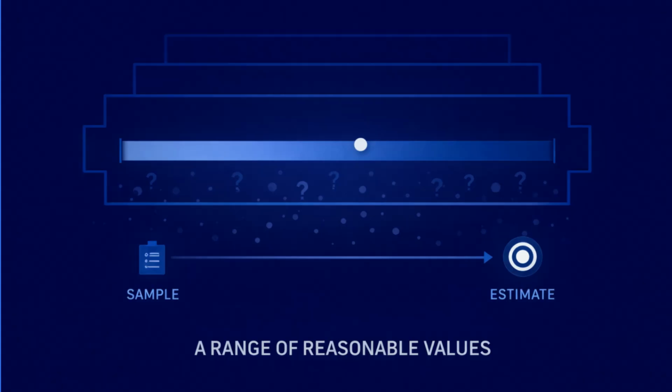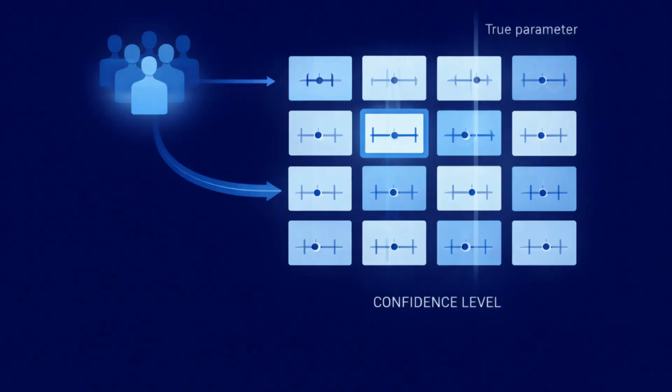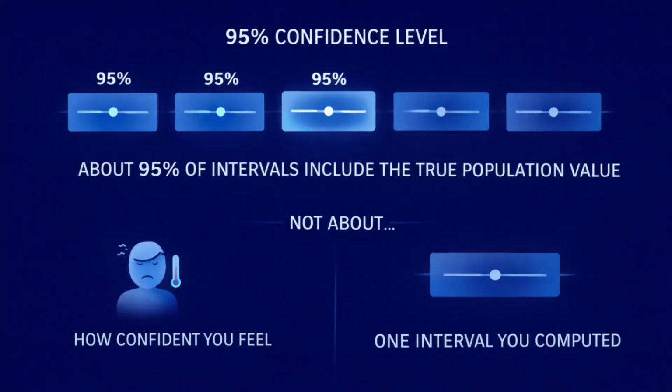A confidence level is usually stated as 90%, 95%, or 99%. The confidence level describes how reliable the method is when it is repeated many times. Imagine taking many samples from the same population using the same method. For each sample, you calculate a confidence interval using the same confidence level. If you use a 95% confidence level, then about 95% of those intervals would contain the true population value.